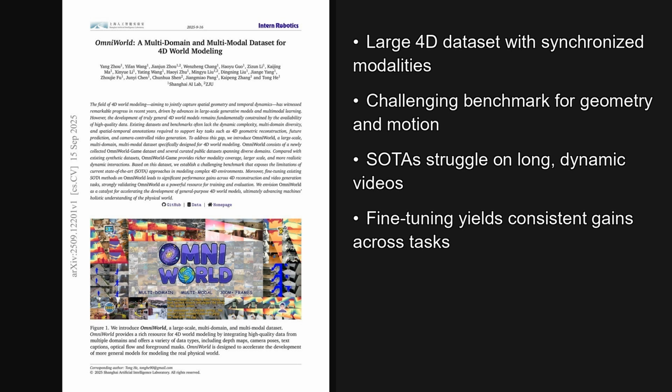Okay, 2 takeaways stand out. The dataset finally supplies broad, synchronized signals for geometry and motion at meaningful scale, and fine-tuning on it measurably boosts reconstruction and camera-controlled video generation, especially on long, dynamic sequences. The broader implication is clearer pathways to general 4D world models.